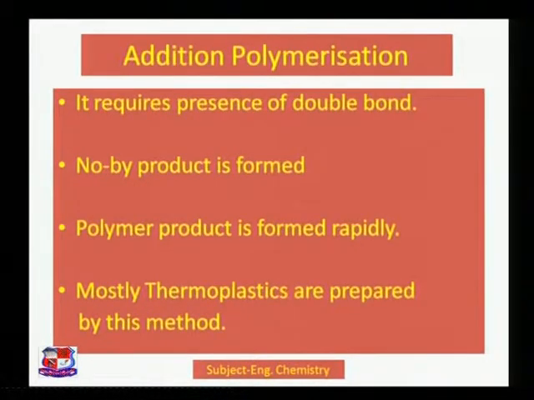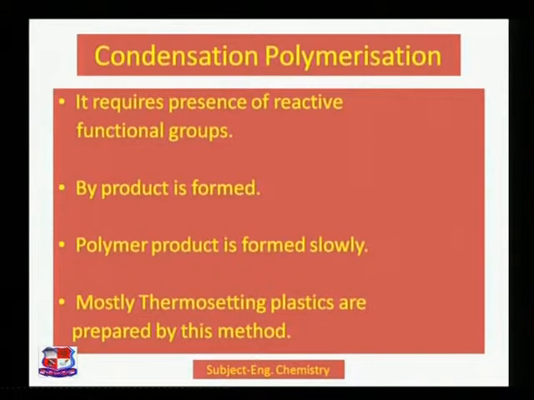In addition polymerization, thermoplastics are made by this method. But in condensation polymerization, thermosetting plastics are prepared by this method. So this one has to be kept in mind. I have shown you the example of nylon 6,6 that we prepared with the help of hexamethylene diamine monomers, and hexamethylene diamine was combining with adipic acid to form nylon as the compound. Let us try to move ahead.